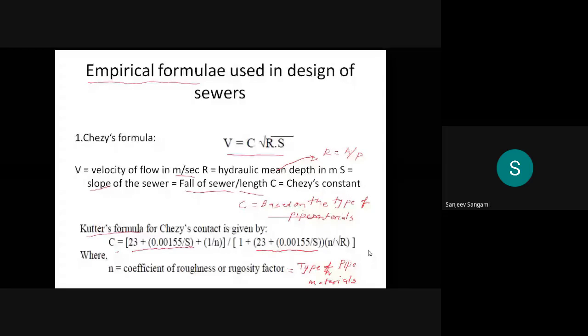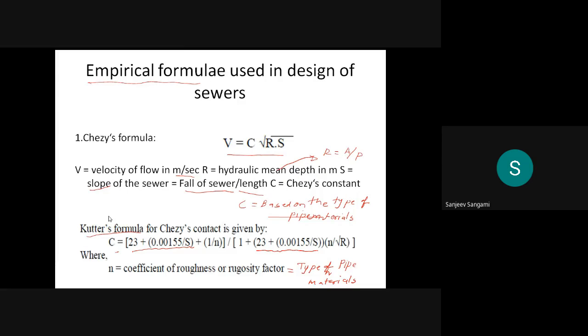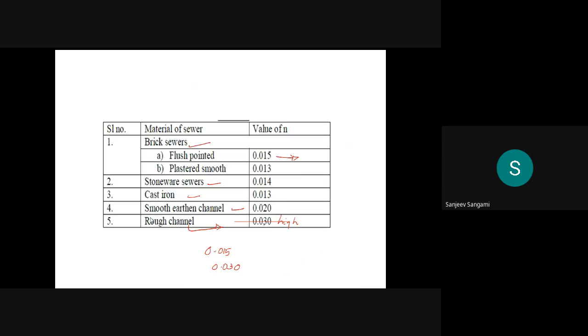In yesterday's class, we were discussing some of the empirical formulas. We already discussed this, we'll just revise it once. Which are those? The first one is Chezy's formula, that is V is equal to C root RS.